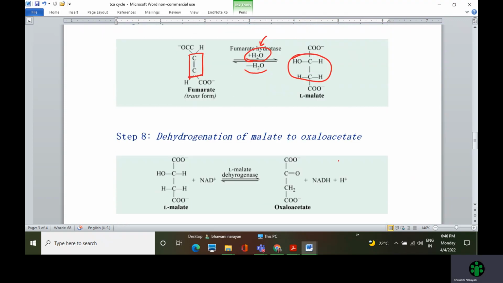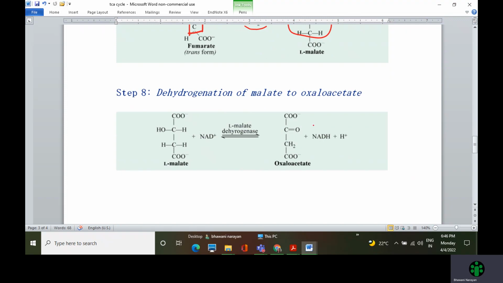The last step in the reaction is dehydrogenation of malate to oxaloacetate. How does this happen? L-malate is again a C4 compound and oxaloacetate is also a C4 compound. So in the reaction, no change in the number of carbons occurs, but in the presence of L-malate dehydrogenase, L-malate gives hydrogen to NAD+, which converts to NADH plus H+, and this second carbon, from an alcohol, oxidizes to a ketone.